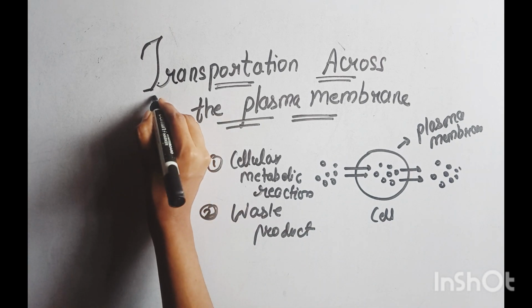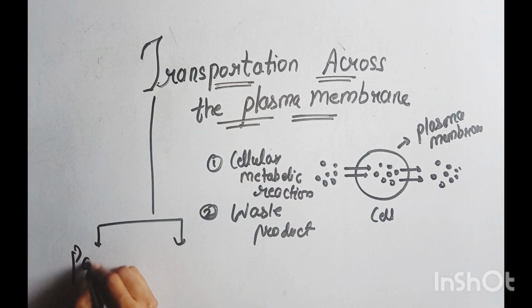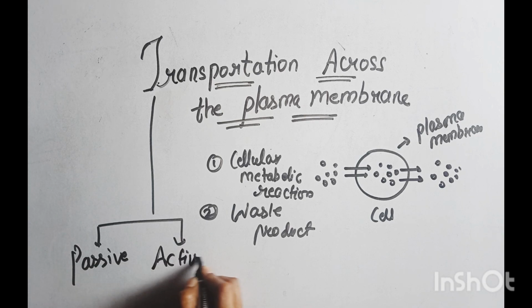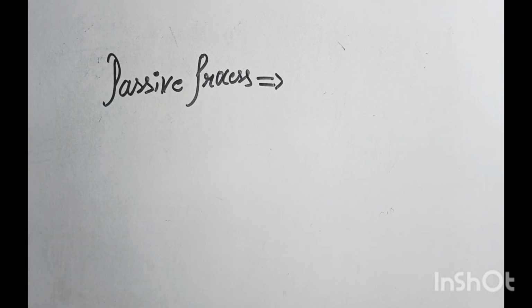There are two types of processes to transport substances. First is the passive process and the other is the active process. In this video I will discuss only the passive process. So let's get started. What is the passive process?